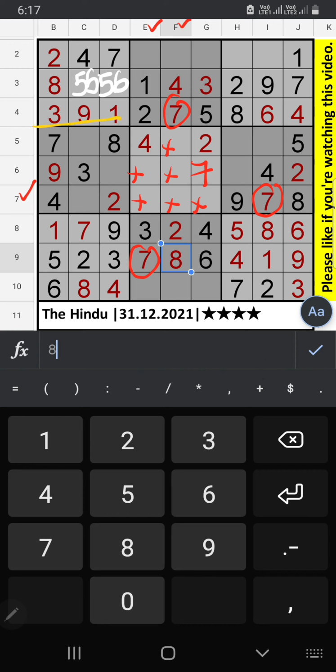In this grid, 8 we have, so 8 can't come in this cell. Also in this grid, 8 we have, 8 can't come in this cell. Column F, we have 8. 8 can't come in this cell, 8 confirm here. 6th row and 7th row, we have 9. 9 can't come in these cells, 9 is here.